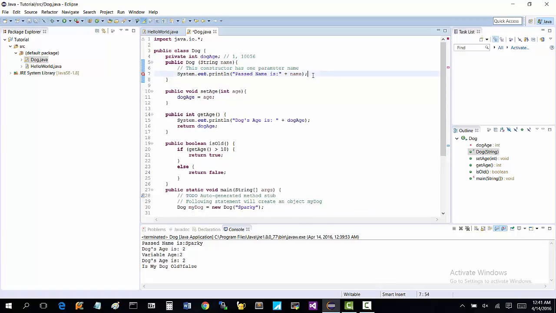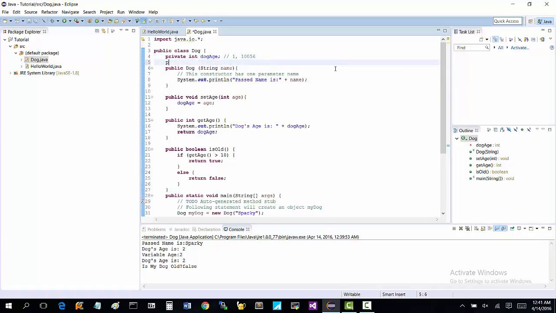Well, you'll have to make an instance variable first. That's why these instance variables are good. You can say private string dog name, right?